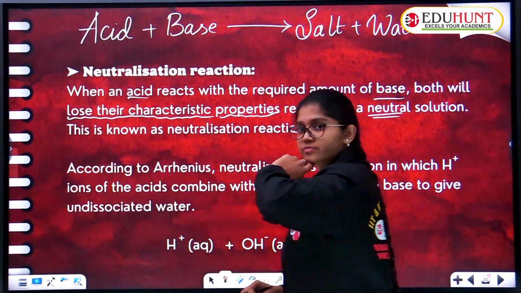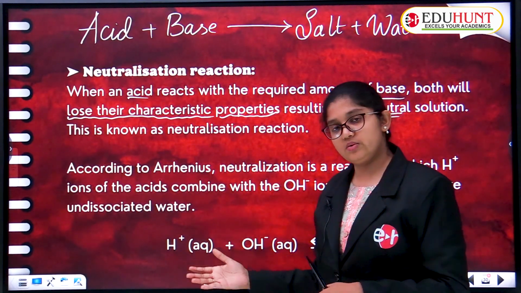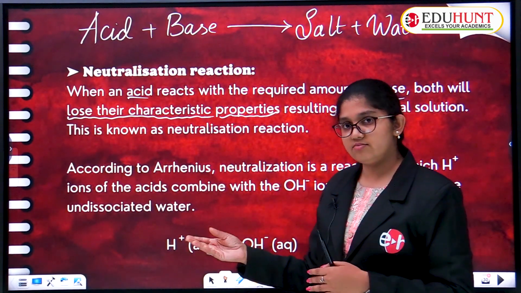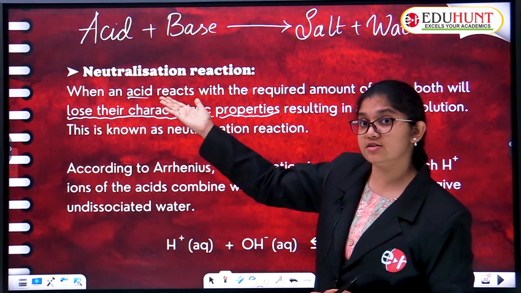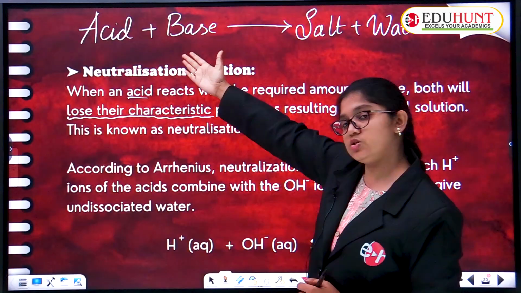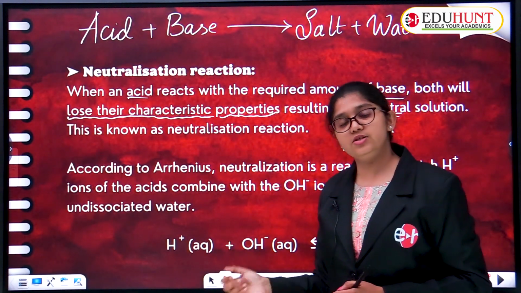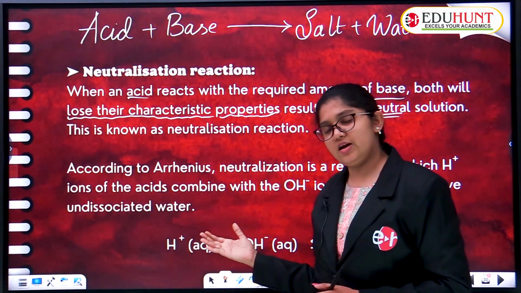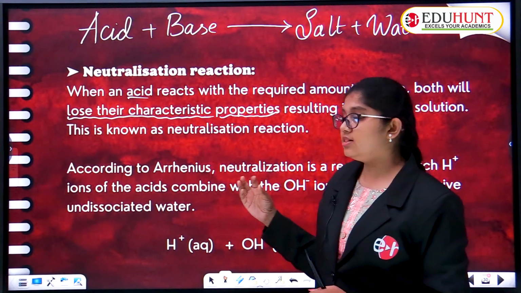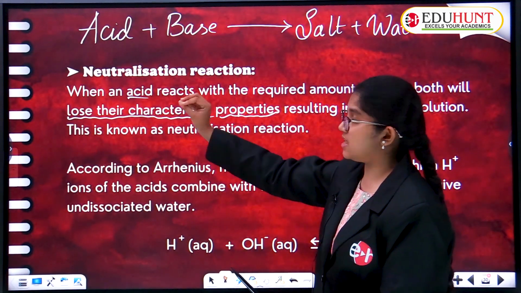because acid has particular properties, children. You know the properties of acids, right? Sour in taste, corrosive in nature. We have many characteristic properties of acids. Regarding bases also, bases are slippery to touch, bitter to taste, and some bases are also corrosive, and pH value is greater than 7. All these are different characteristic properties of bases and acids.